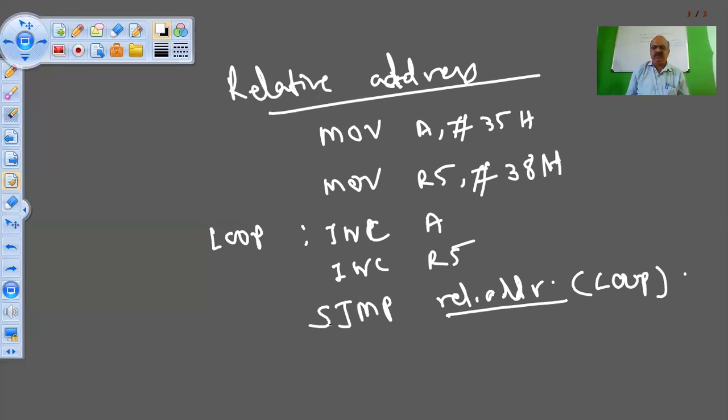So SJMP is a 2-byte instruction: 1 byte for the code and 1 byte for the relative address. The relative address is 8-bit, no doubt. Now let us see. This is also a 2-byte instruction. Let us say the address of this instruction is C000.